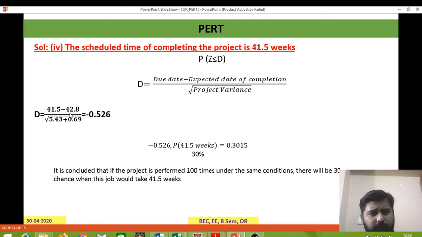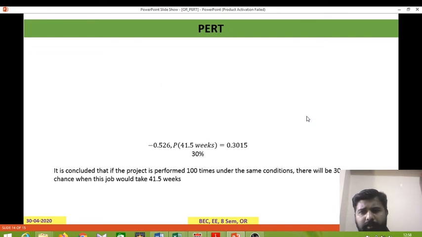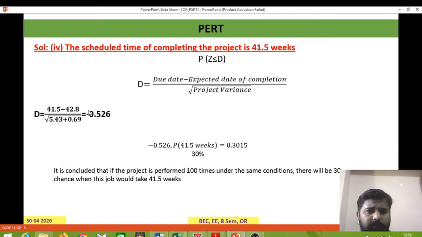The 42.8 is the expected date of completion that I calculated from this network table, and 41.5 is given in the question.